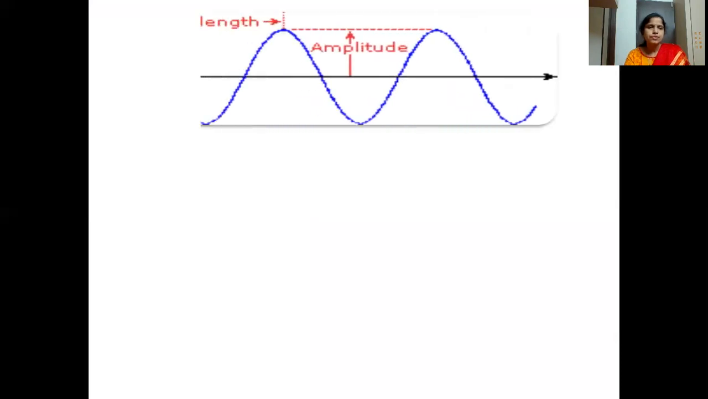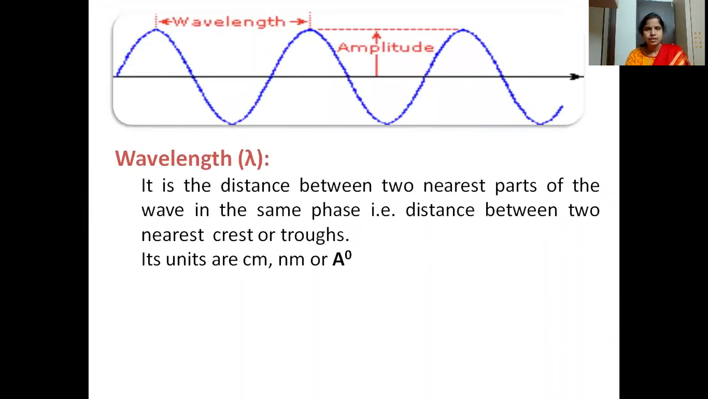Then the other term is wavelength. As you can see in the picture, the wavelength is the distance between two nearest crests or troughs. As I said, this is a crest, this is another crest, this is another crest, so the distance between two nearest crests, or the distance between two nearest troughs. This is a trough, this is another trough.